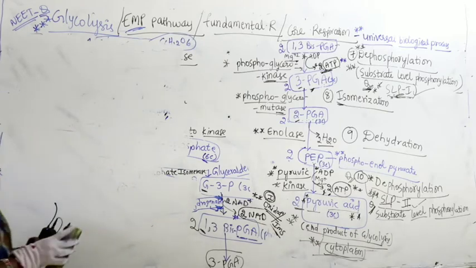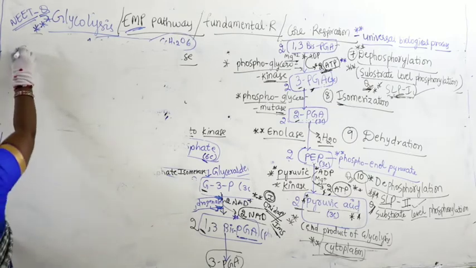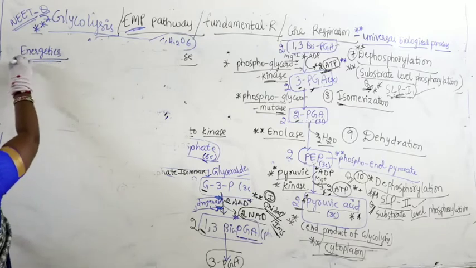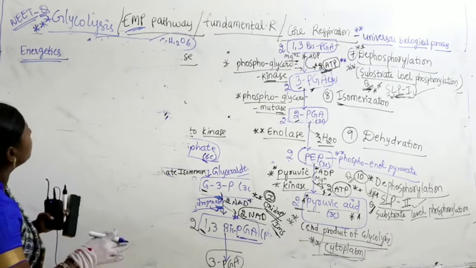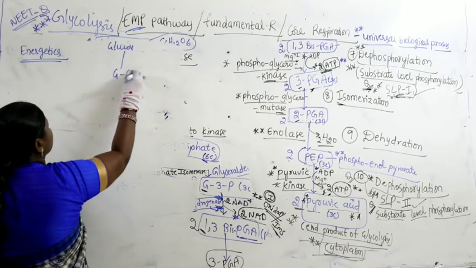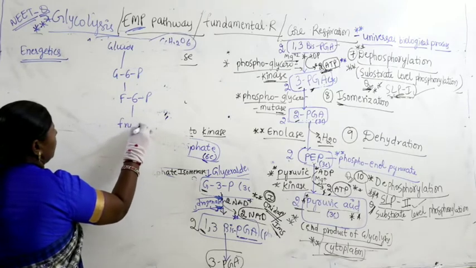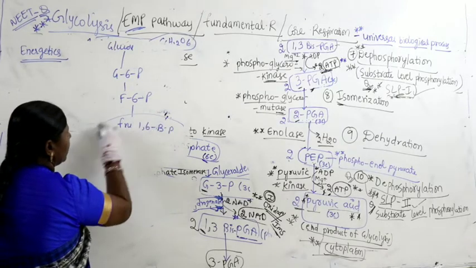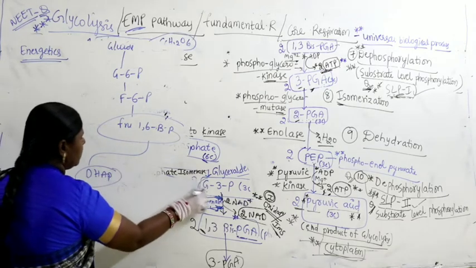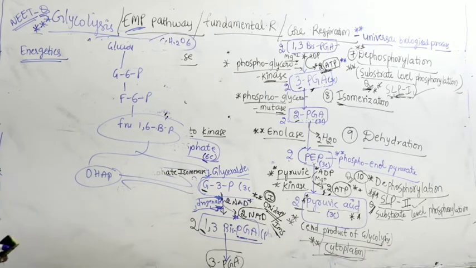I just want to tell you one thing. If you take the energetics of glycolysis, so I thought of not to erase. Anyway, glucose to glucose 6-phosphate, fructose 6-phosphate, fructose 1,6-bisphosphate, from there into DHAP and DG3P, right. Now where are the ATPs being consumed here?